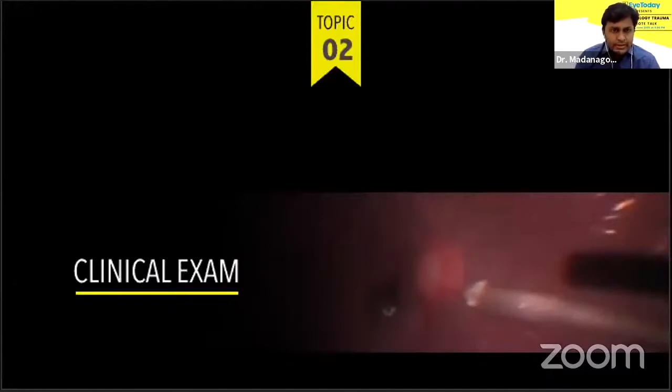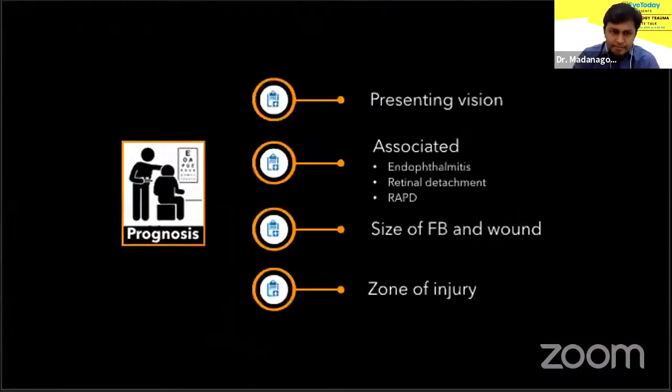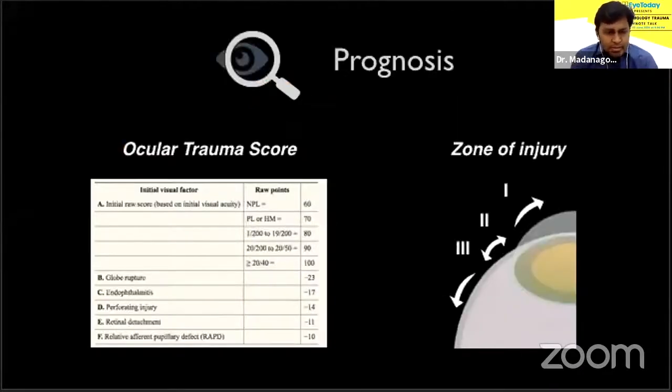We move on to clinical exam of an eye with ocular trauma. Prognosis depends on many factors, so it is paramount to make a detailed note of certain parameters at the first point of contact. Vision at presentation, endophthalmitis, RD, RAPD, foreign body, if any, size, location, and extent of the wound, they all assume importance. It can be seen that OTS encompasses all of these parameters, and one can prognosticate to a certain extent based on these alone.